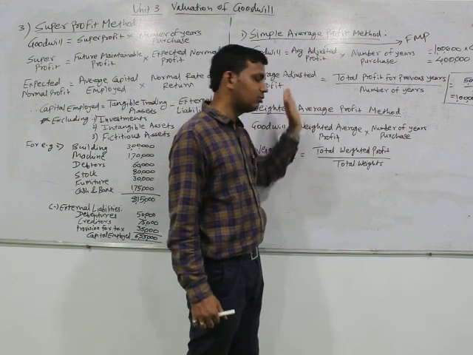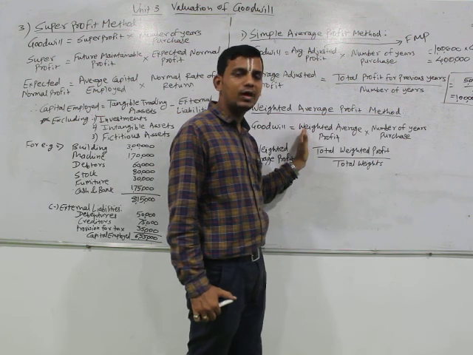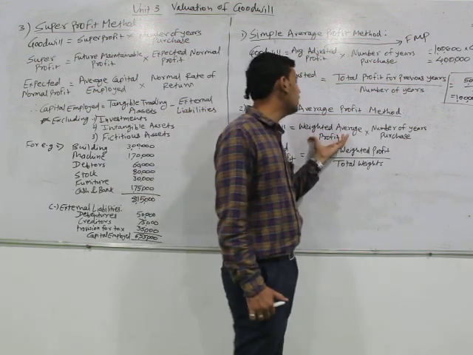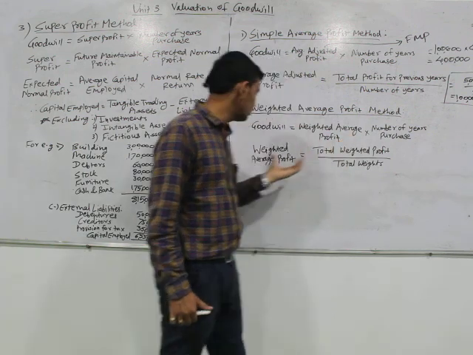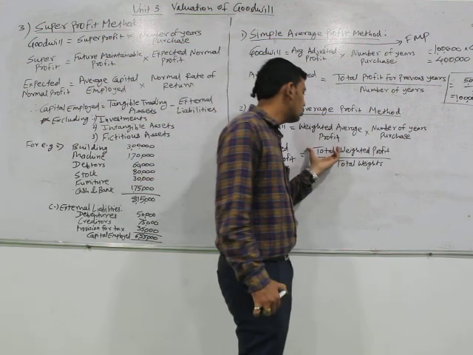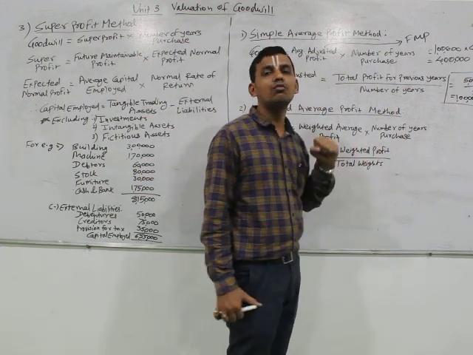Here we have used an adjusted profit because it was the simple average method. As it is the weighted method here, we have used the term weighted average profit method. Here, what do we have to calculate? We have to calculate weighted average profit. Therefore, the formula for calculation of weighted average profit is equal to total weighted profit divided by total weights.